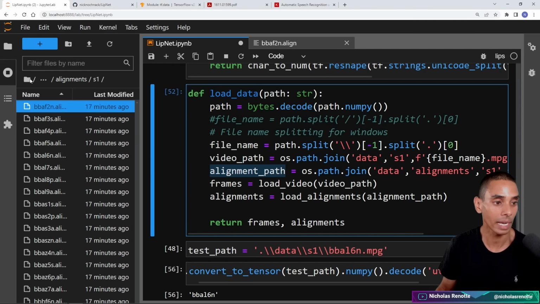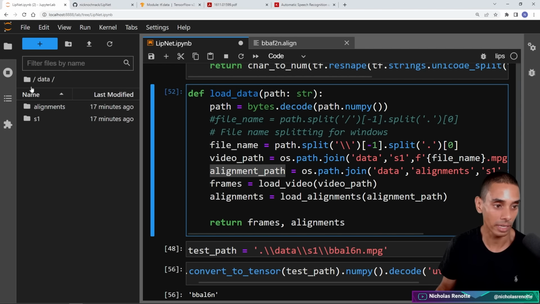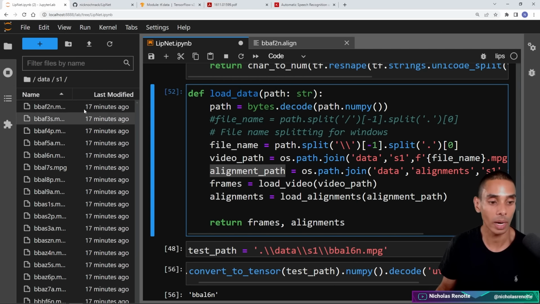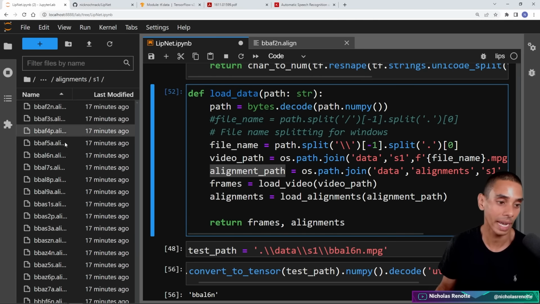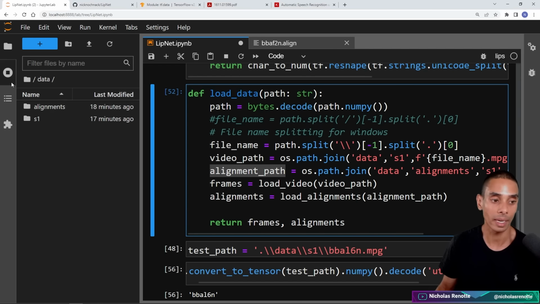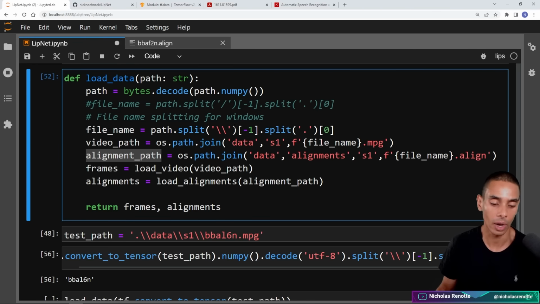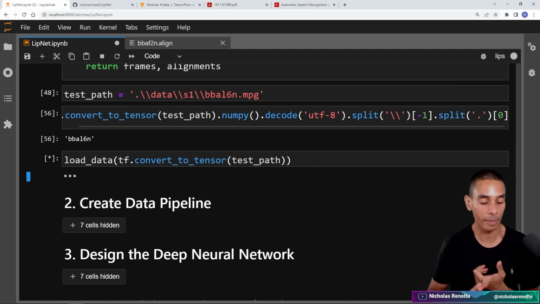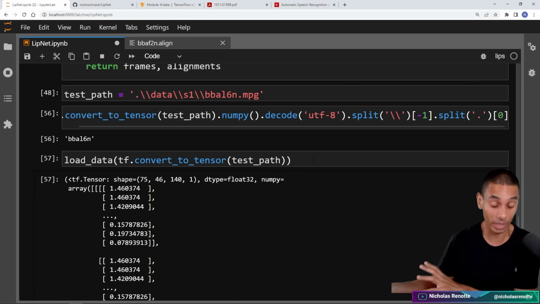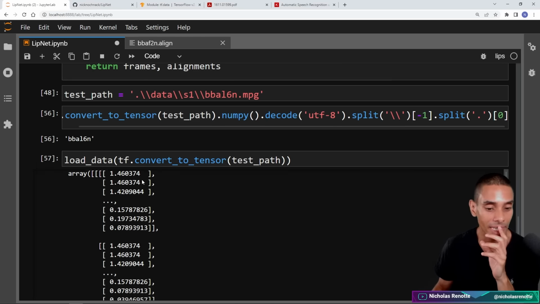Remember, if we go and take a look at our data, this is freezing up a bit. All right, so if we're inside of our data folder, we've got a folder called alignments and S1. S1 contains all of our videos, and alignments contains an S1 folder, which contains all of our alignments for speaker 1. And we've only got one speaker because I've cut down the data set. So if we actually go and run this load data function, this should return our pre-processed videos as well as our pre-processed alignments, which we should then be able to use inside of our deep learning function.